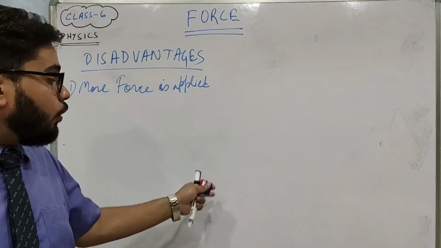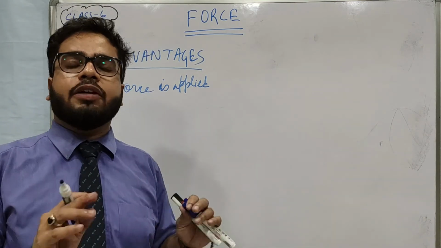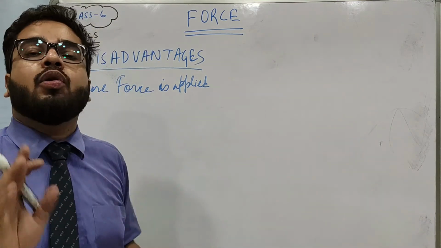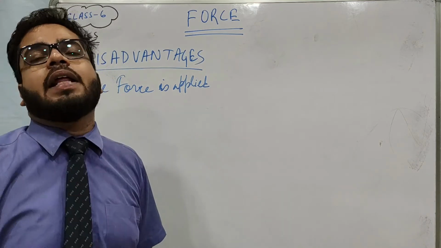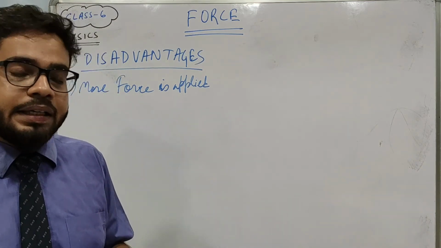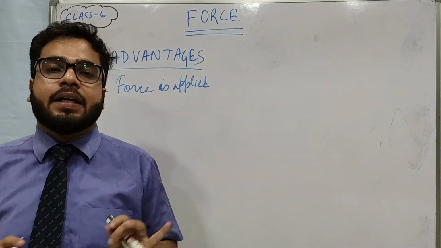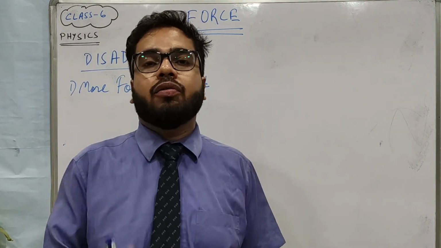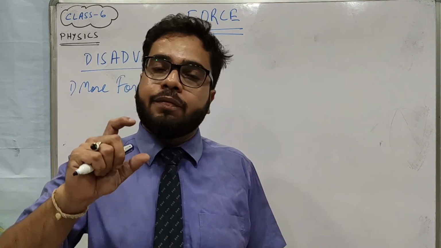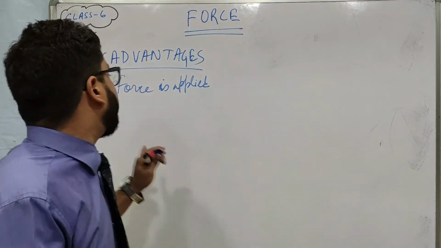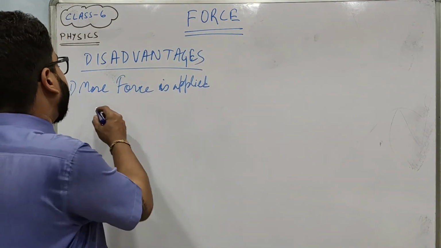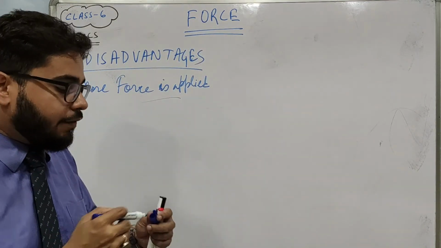But in the case of rolling friction, just now we discussed rolling friction and sliding friction. The rolling friction is always less than the sliding friction. That is why instead of pulling the gas cylinder, we just roll it. Then we need not give much effort, much force. So if the friction force is more, we have to give more force. So this is one major disadvantage.